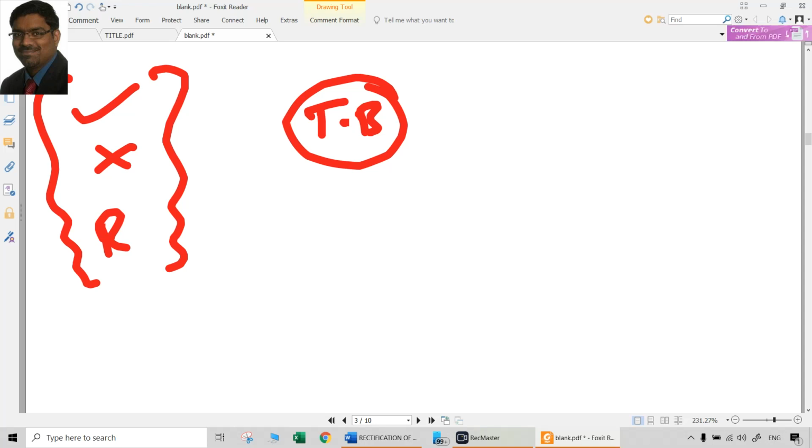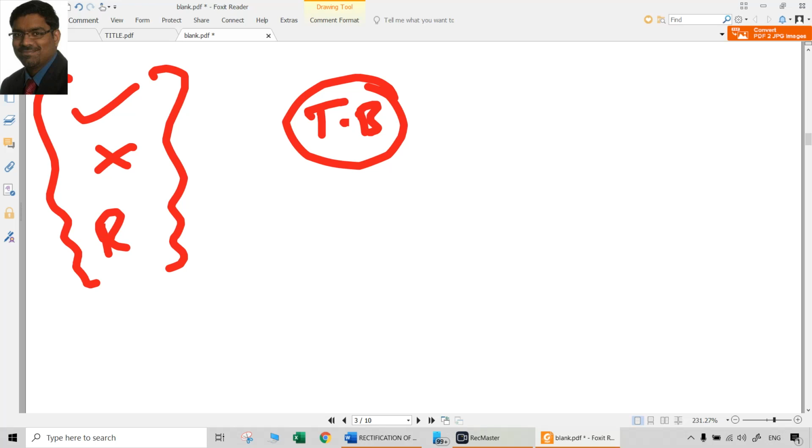But whatever they are, compensating errors are the errors which will not have any impact on the trial balance, meaning trial balance will tally. That does not mean the trial balance total will be correct. Some accounts are definitely wrong in their totals. But tallying of trial balance is happening. So tallying of trial balance is not a conclusive proof that all accounts are perfect. It is only a prima facie proof, a preliminary proof.